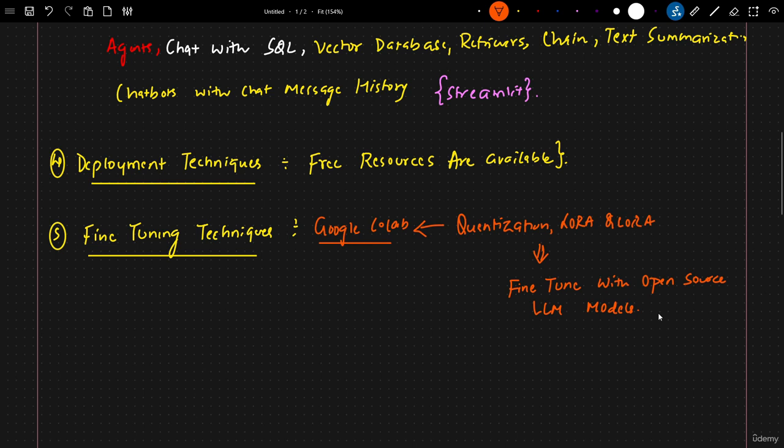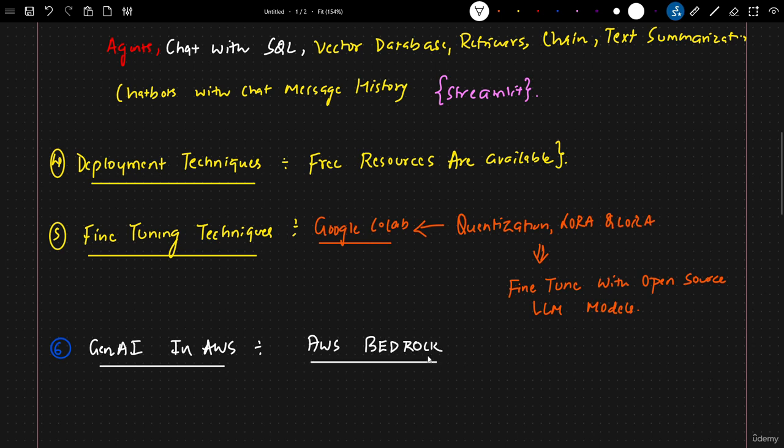Now, coming to the sixth important module, it is working with Gen AI in AWS. If you want to completely develop your generative AI applications in AWS by using AWS Bedrock, there is a service in AWS Bedrock which has many open source models available in hosted mode.